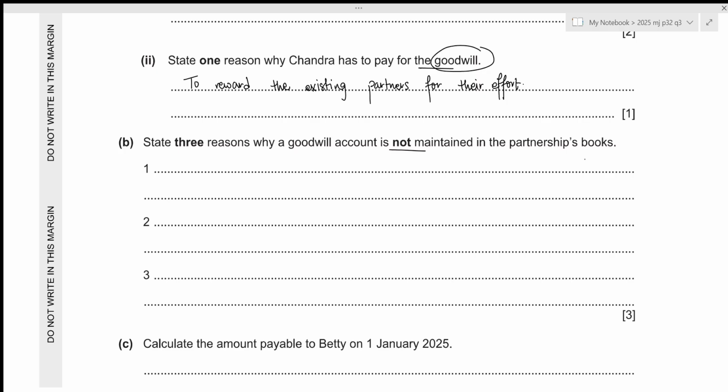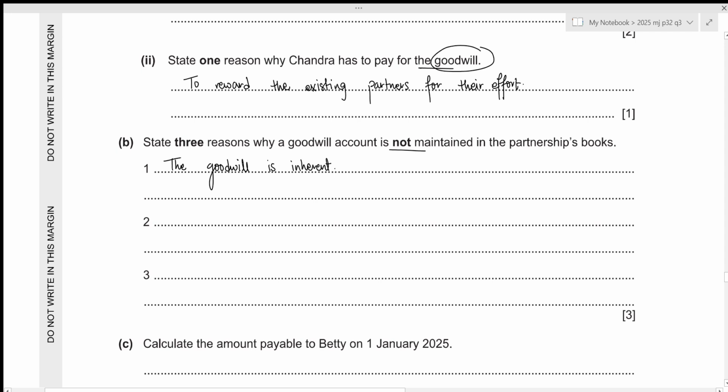But inherent goodwill is something that you just come up with. It is subjective, and it might depend on partner's perspective of the business as well. Since there is no concrete value for inherent goodwill, it should not be maintained in the partnership's books. That is the very first reason. Let's write it down. The goodwill is inherent.